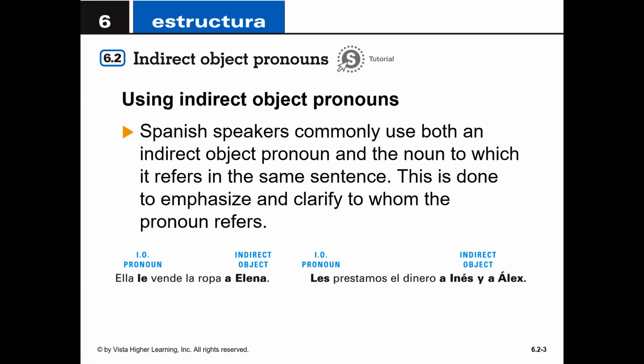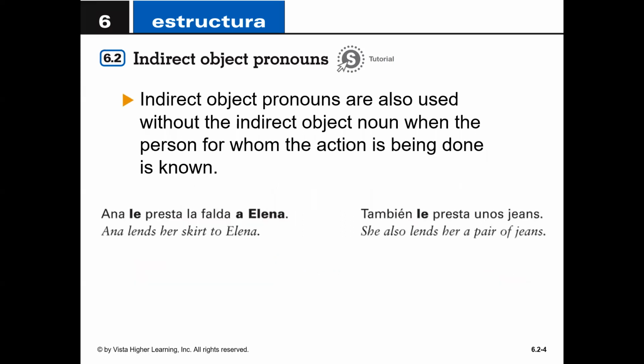But in Spanish, it's very common with le and les, at least. There's another example in the plural: les prestamos el dinero a Inés y a Alex. Again, that would be like saying I lend the money to them, to Alex and Inés. In English, it sounds silly. In Spanish, it doesn't. But remember, Spanish is a different language.